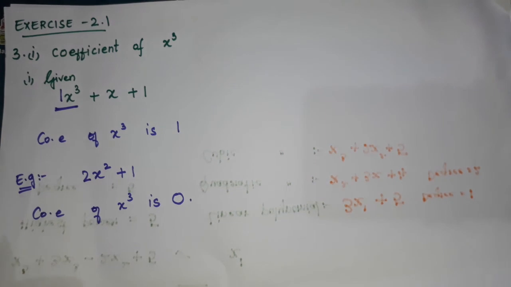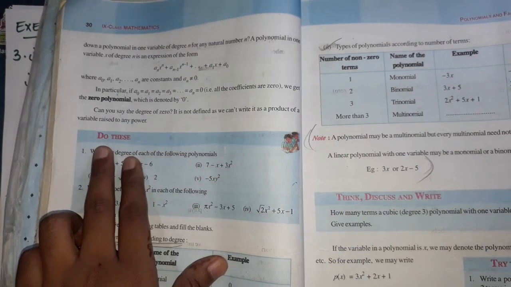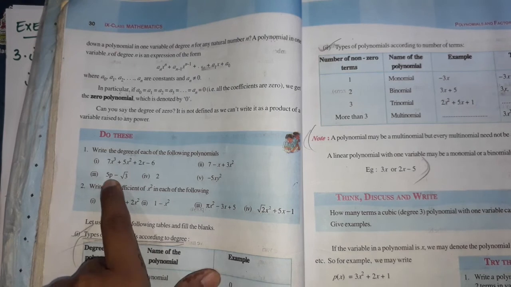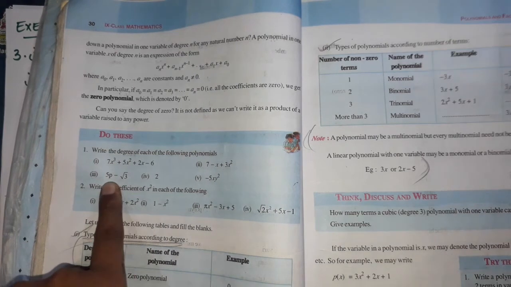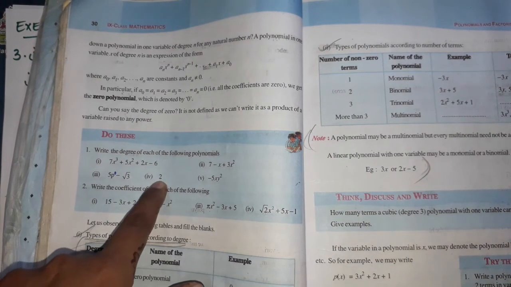Now, in your assignment question, that is, do this. Page number 30, do this first bit. Write the degree of each of the following polynomials. Okay, na, children? So, here the highest degree is what? 3. Here the highest degree is what? 2. Here the highest degree is what? If variable p is there, what will be the power, children? It will be 1. So, the highest degree will be 1. For 2, the highest degree will be 0, because if a variable is there, then only it will be 1. There is no variable here, so it is 0, children.